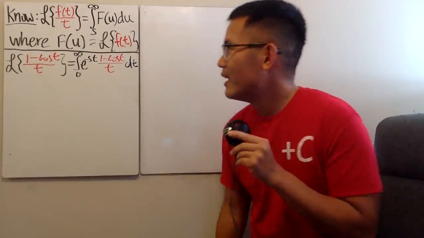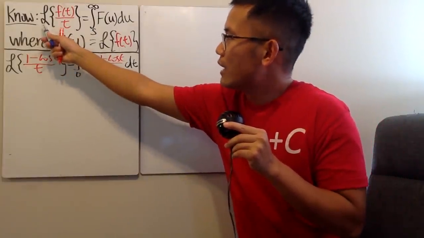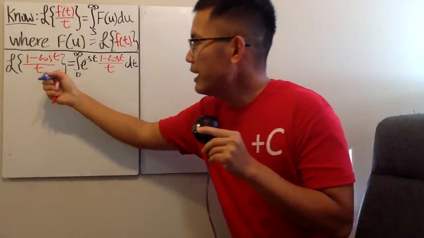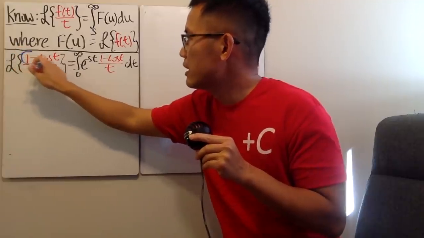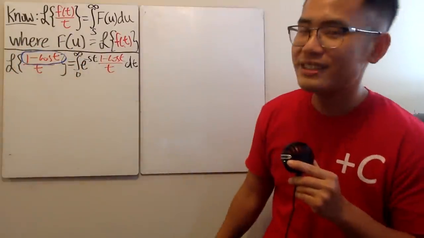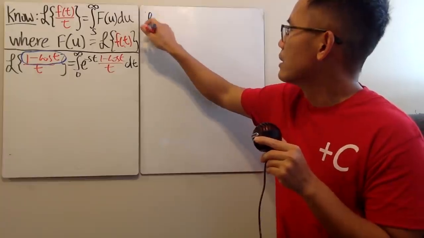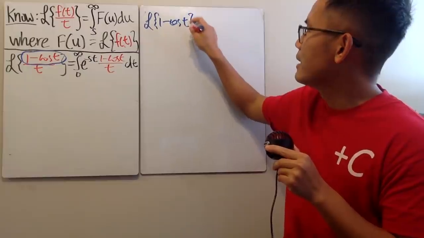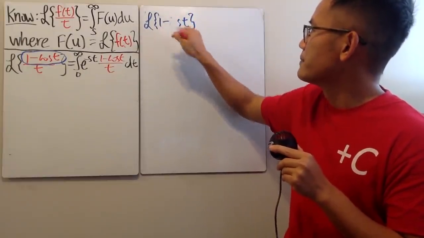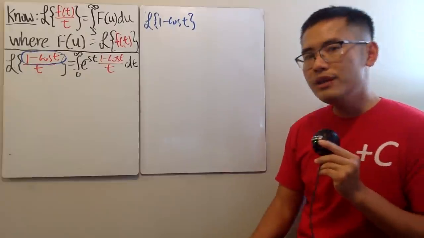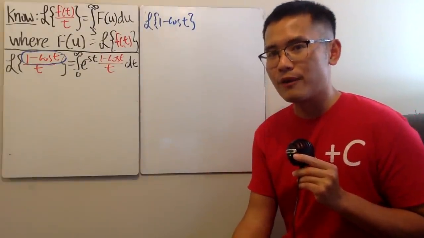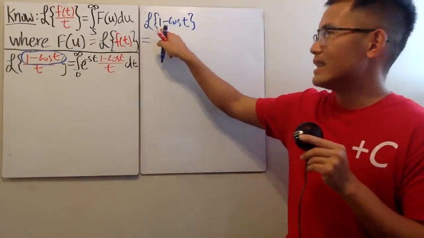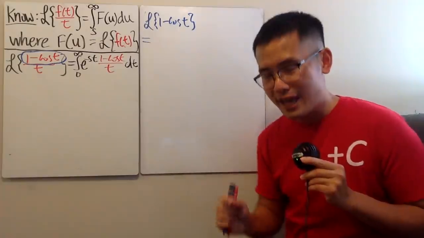So here we go. First, we have to figure out the Laplace transform of just the top, the little f of t. And in our case, the little f of t is of course just this, namely 1 minus cosine t. So have a look. The Laplace transform of 1 minus cosine t, right? Let's see what this is. And hopefully you guys have seen my Laplace transform marathon video already, right? Okay, here we go. The Laplace transform of 1 is 1 over s.